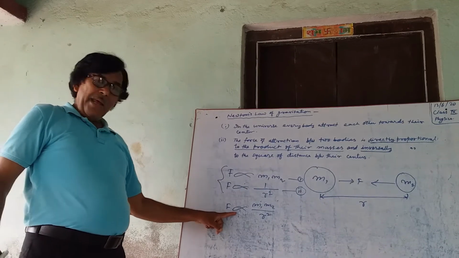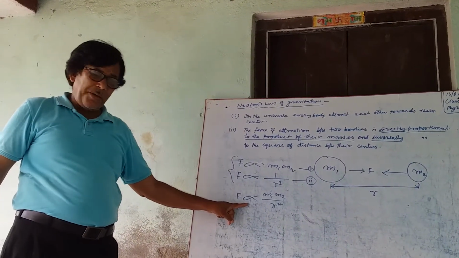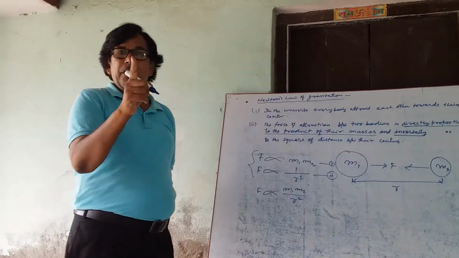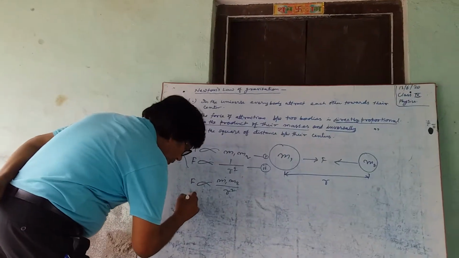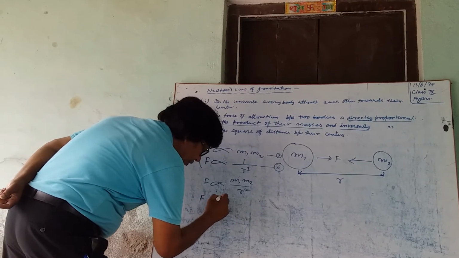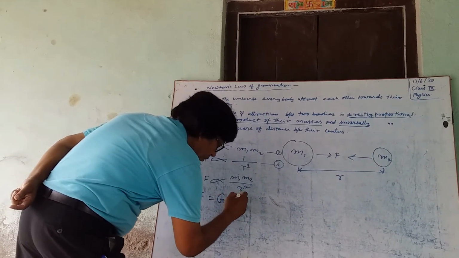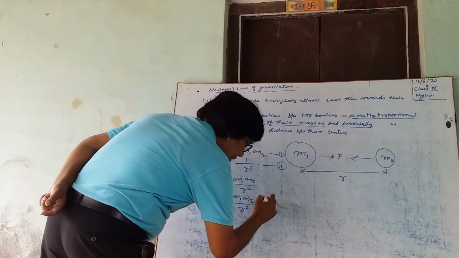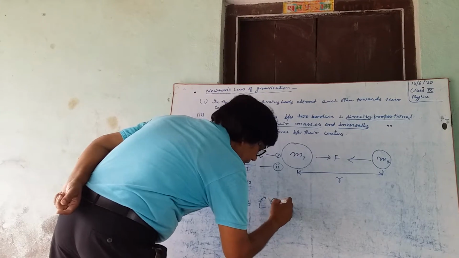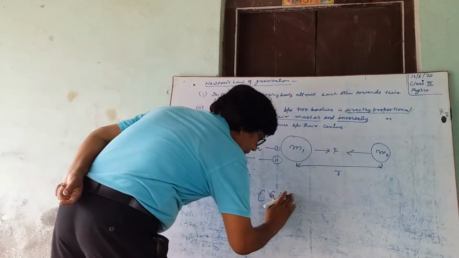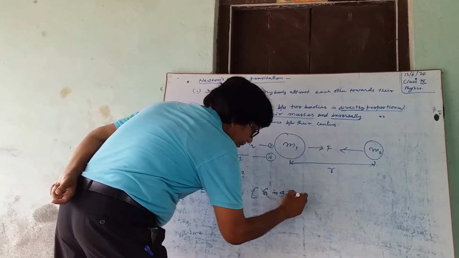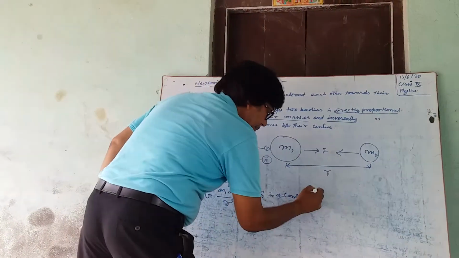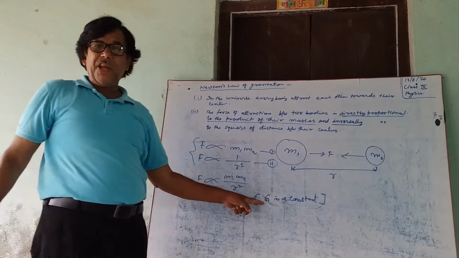Now replace this sign of proportionality by the sign of equality. We have to put a constant. Now F equal to G m1 m2 by r square, where G is a constant called the universal gravitational constant.